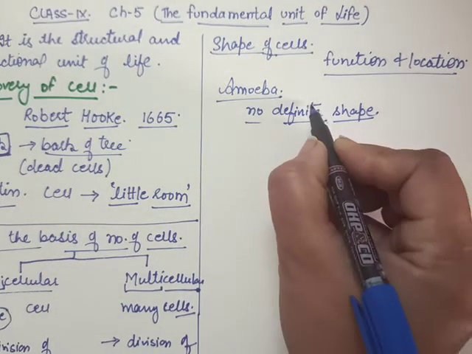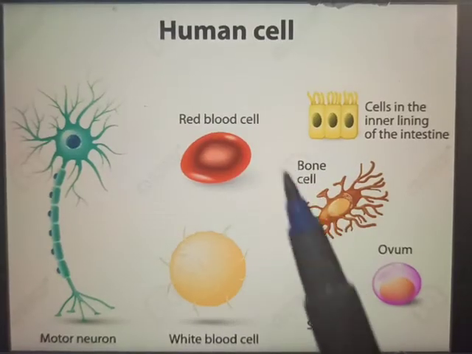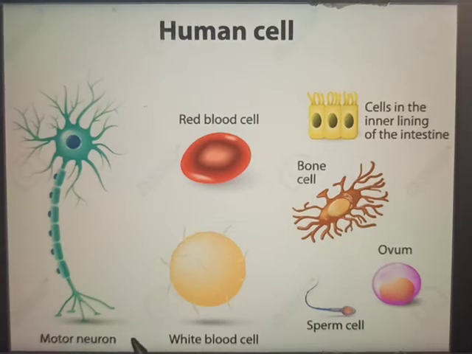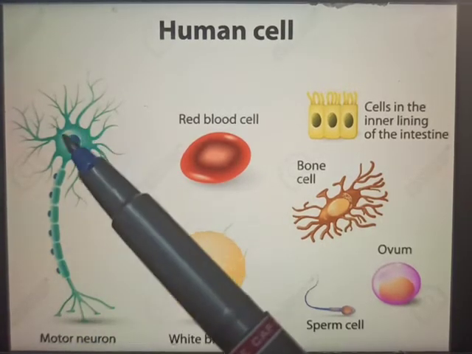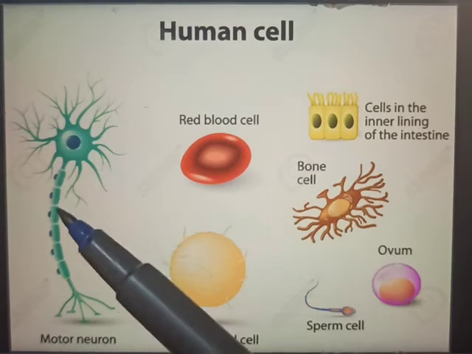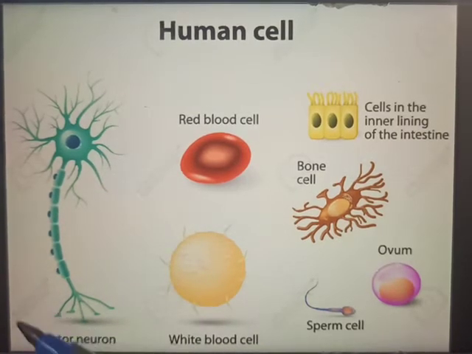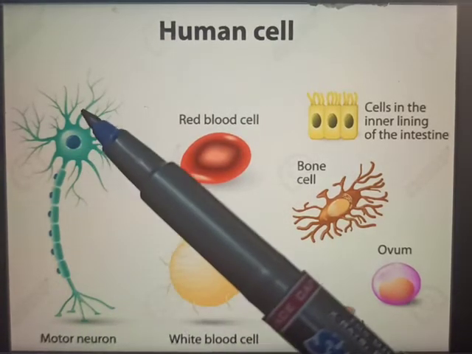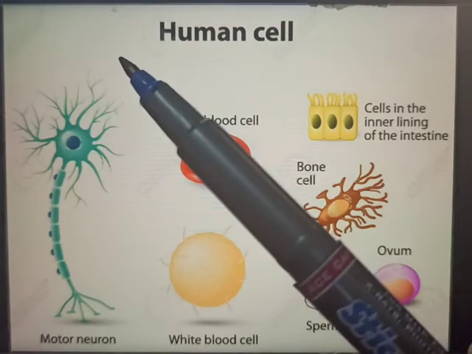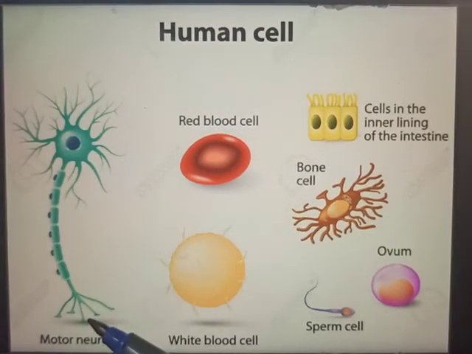For example, these are the various forms, a few examples that are present in the human body. This is an elongated cell. Why is it elongated? This is the neuron. It is elongated because it has to take the impulses from one part to the brain or another part. That's why it has an elongated stature.